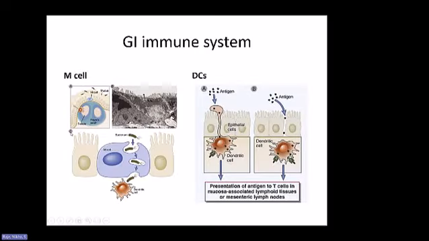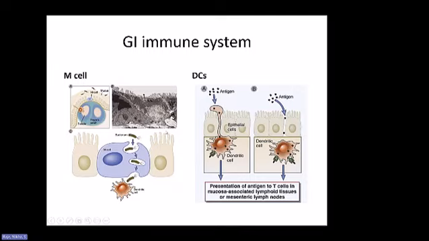All right, so same concepts here. Here's the M cell on the dome of the folds of the GI tract, and underneath that is our Peyer's patch. How does this M cell work? The M cell is able to engulf any kind of bacteria. It can make a pouch around it and transport it to the basolateral surface, where it can be taken up by the dendritic cells, or taken up into those Peyer's patches.